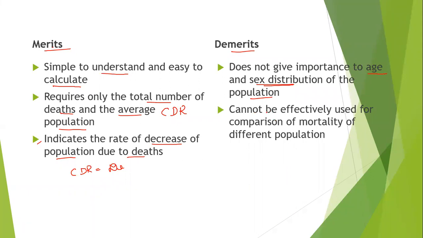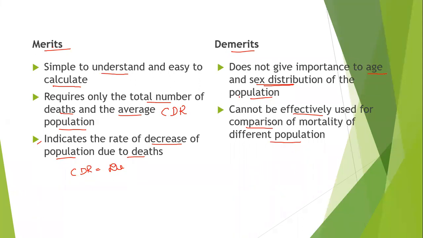Coming to the second one, it cannot be effectively used for comparison of mortality of different populations. We cannot make a comparison between the deaths of one population and another population, because we are not considering the age and the sex distribution, and the total of the population, whatever we are considering, is not very effective.